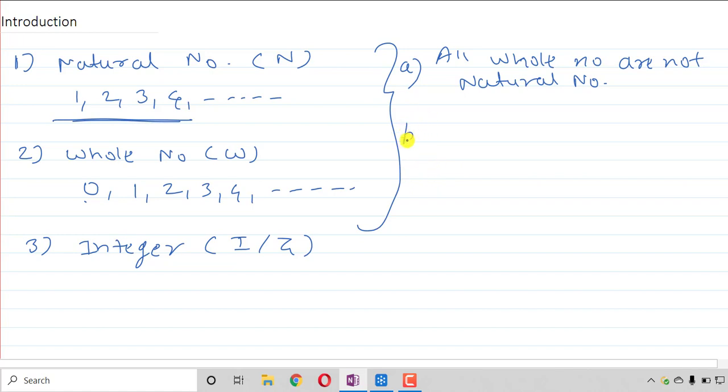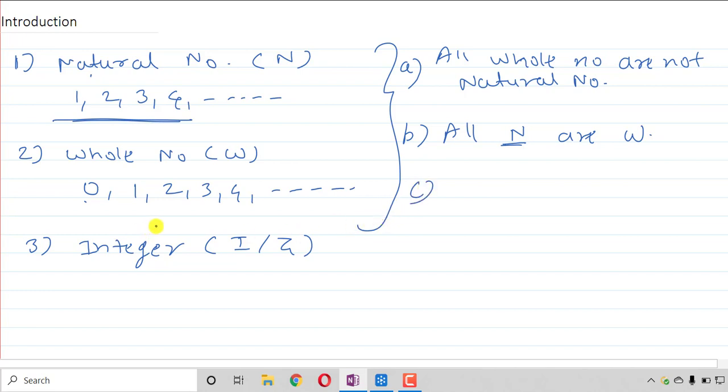Now can I say all natural numbers are whole numbers? Right, because a whole number is the combination of 0 and all the natural numbers. That means natural numbers are included in whole numbers. So all natural numbers are whole numbers. Here I am denoting natural numbers by capital N and W is denoting whole numbers.